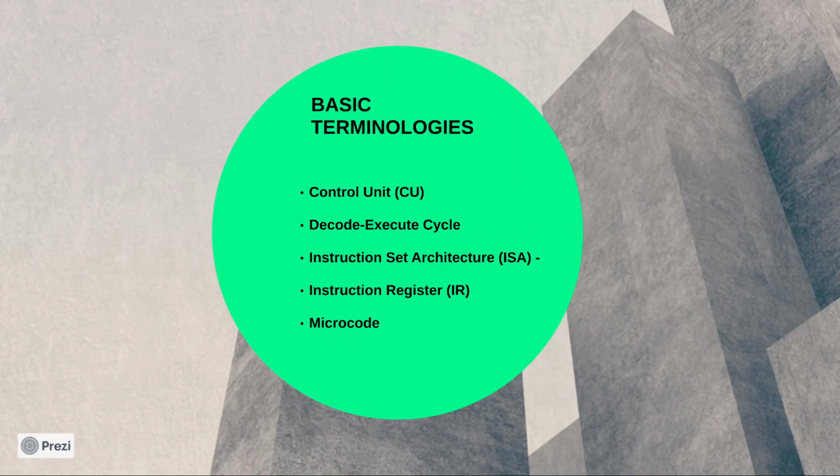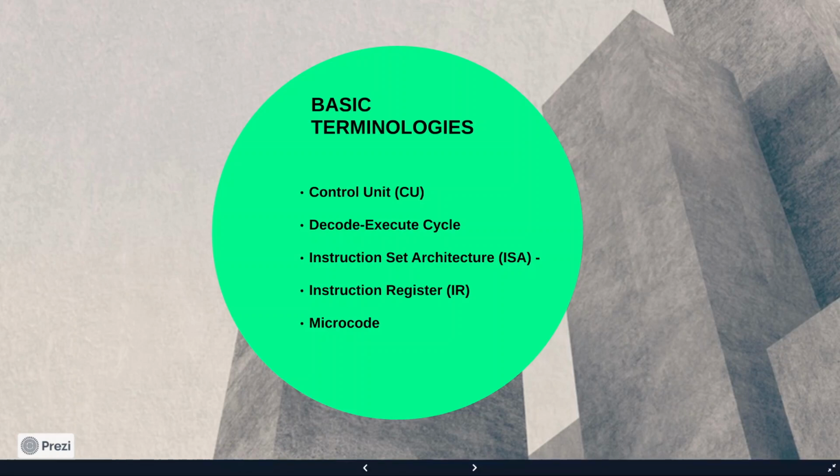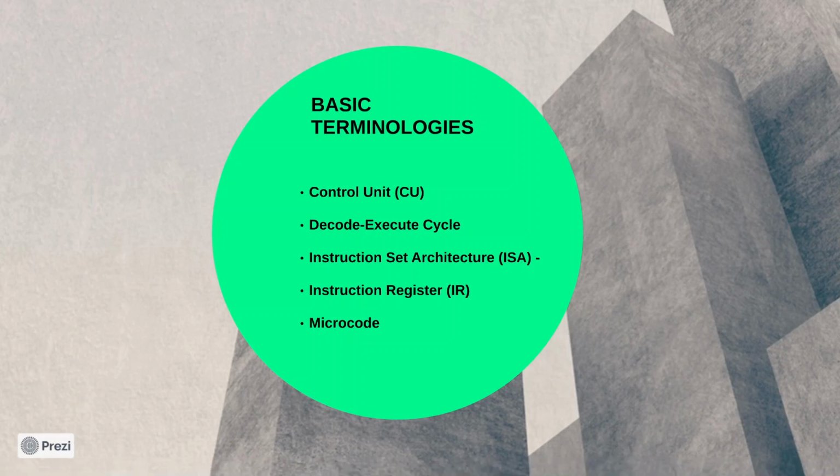Now, finally, we have the microcode. It is a type of low-level machine code that is used to control the operation of the control unit. Microcode is stored in read-only memory, ROM, and provides a more detailed set of instructions for the control unit to execute. Microcode is used to implement the ISA and provides a more flexible and efficient way of controlling the operation of the control unit.